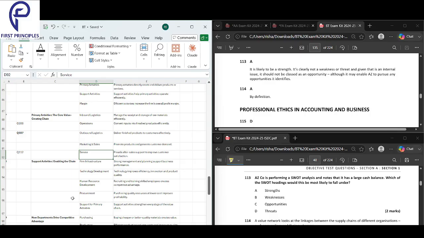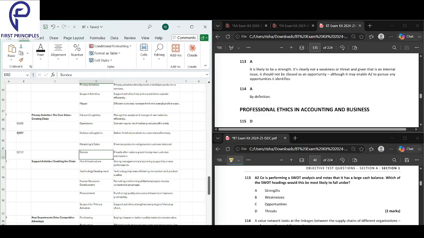It has a large cash balance. Is this a strength, weakness, opportunity, or threat? If you look here, AZCO is performing a SWOT. It has a very good cash balance. So this is obviously a strength.